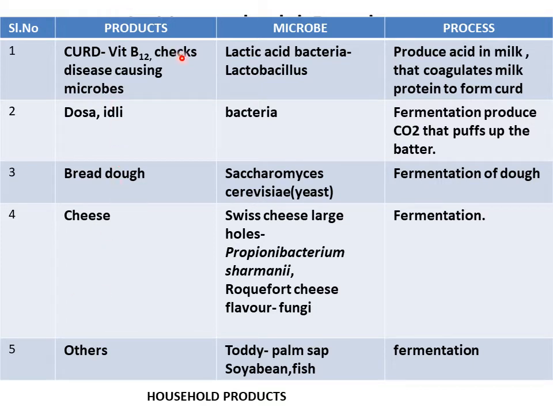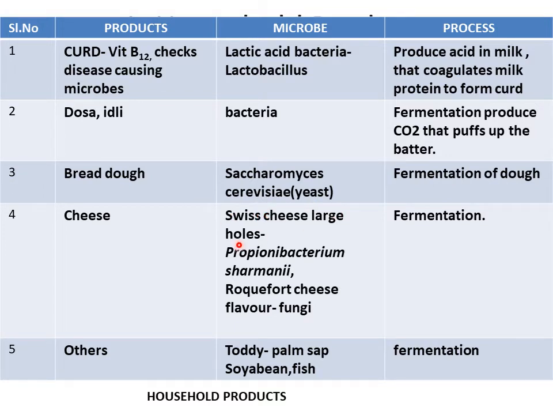Curd is produced by the lactic acid bacteria Lactobacillus. Curd gives nutrients in the form of vitamin B12, also checks disease causing microbes, and it produces acid. The Lactobacillus produce acid in the milk that coagulates the milk protein to form curd. Similarly, fermentation produces carbon dioxide that puffs up the batter of dosa and idli. And the bread dough is fermented by the yeast Saccharomyces cerevisiae to make bread.